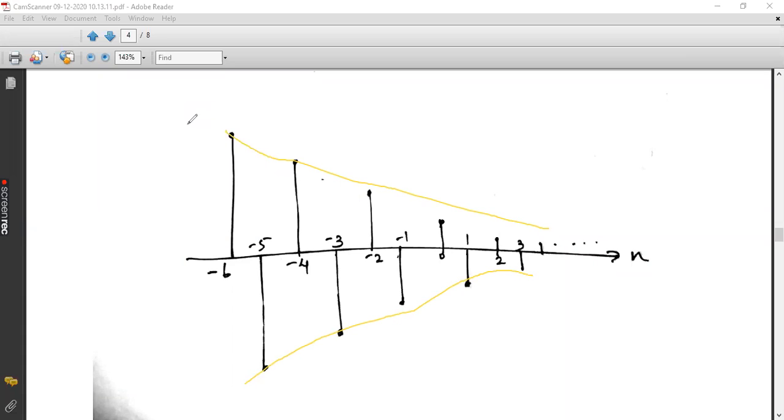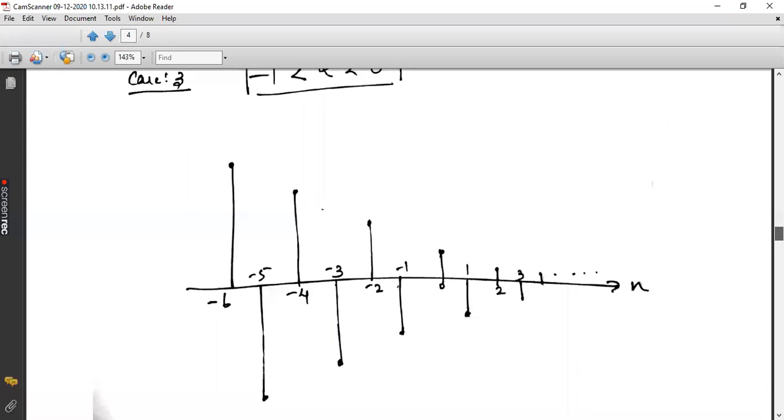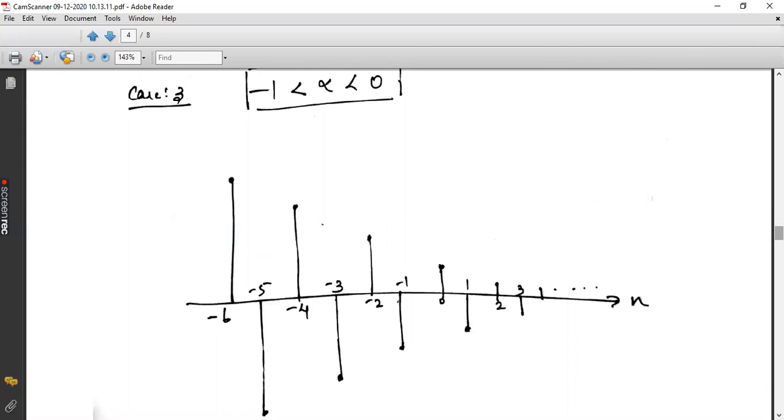This is known as an exponentially decaying signal, but at the same time the sign of the amplitude always changes at every instant of time. So this is the third case, where alpha lies between -1 to 0.